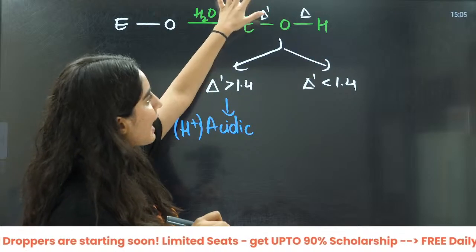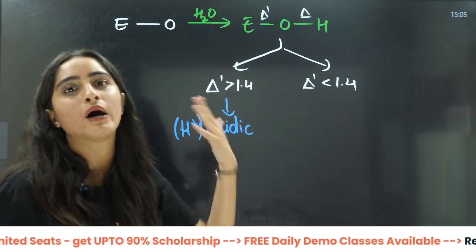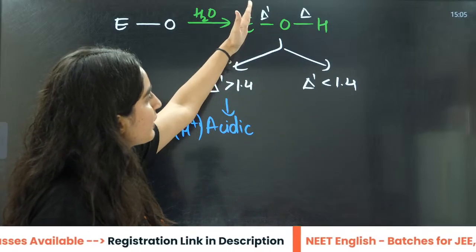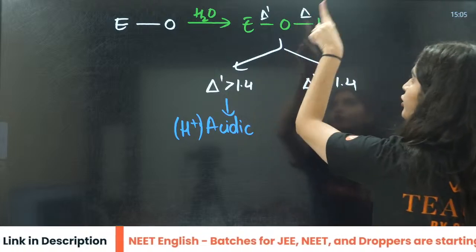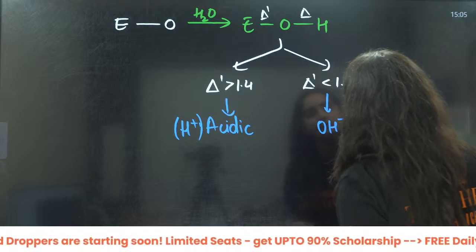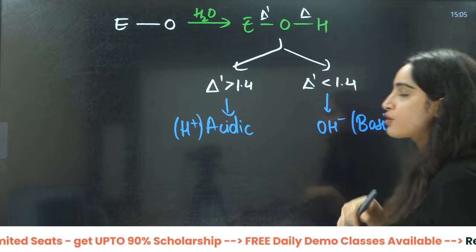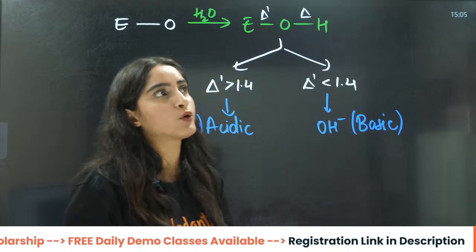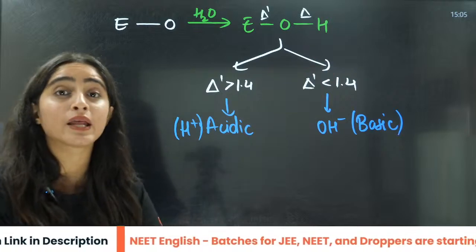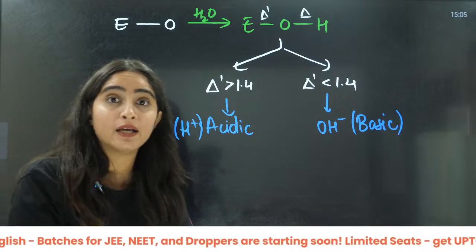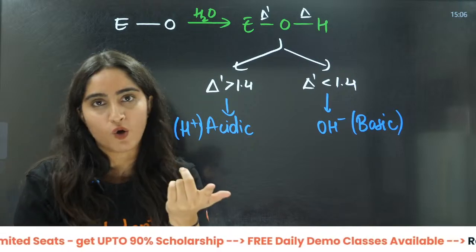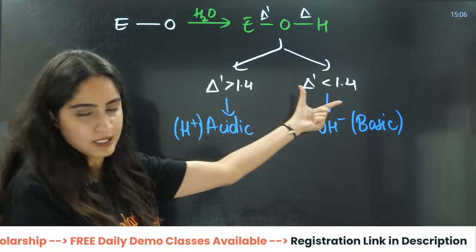But if delta dash is less, for example 1.2, 1.9, any 0.5, anything, that means this is more, so it is difficult to break this bond and easy to break the other bond. So it will give us OH negative. That means it is going to be a basic oxide. If they ask you in the exam, because O and H are constant, that the electronegativity of this element is this much, will it give an acidic oxide or a basic oxide, you can tell with the help of this.